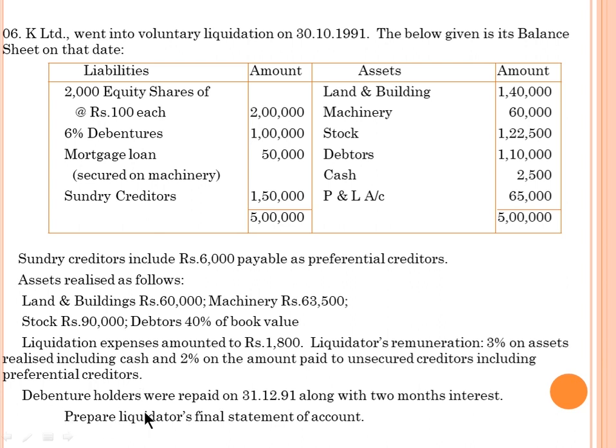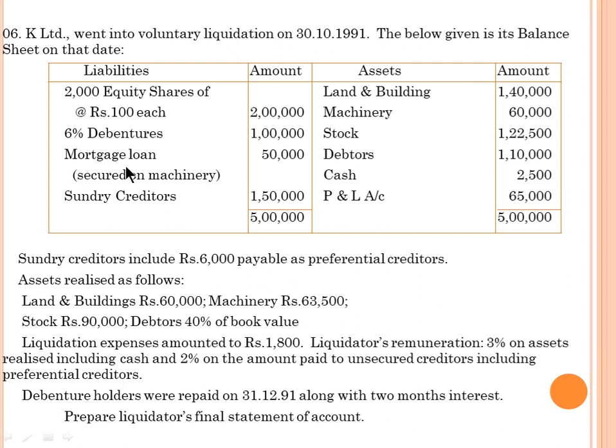Debenture holders were paid on 31/12/1991 along with 2 months interest. So when the company went into liquidation on 30/10/1991, all liabilities are settled on 31/12/1991. So along with the 2 months interest we are going to pay. Prepare the liquidator's final statement of account.